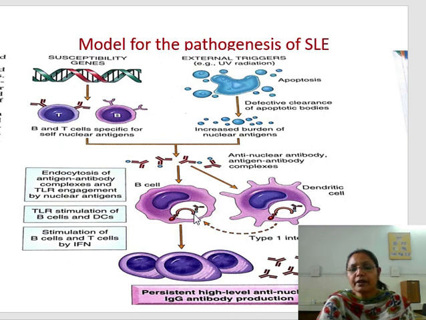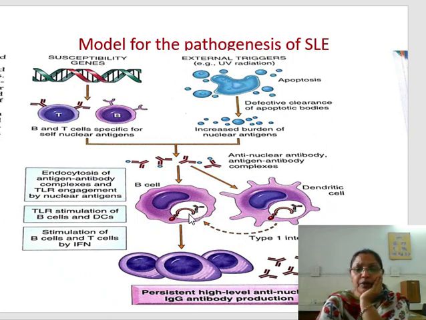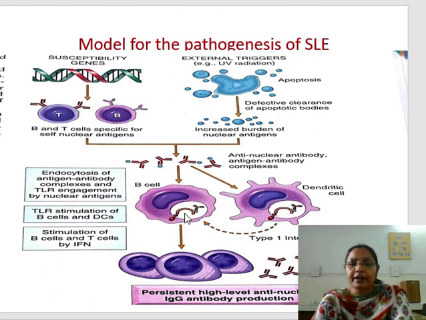These are the toll-like receptors, and these antigens are bound by these receptors. So antigen-antibody complexes are internalized, there is endocytosis, and these antigens bind with the toll-like receptor, and because of the stimulation of the toll-like receptor, there is increased production of B cells and there is activation of the dendritic cells. So they release type 1 interferons that will also activate the B cell. It will further increase the conversion of B cells into plasma cells, and more antibodies are produced. So there is persistent high-level anti-nuclear IgG antibody production in cases of SLE.